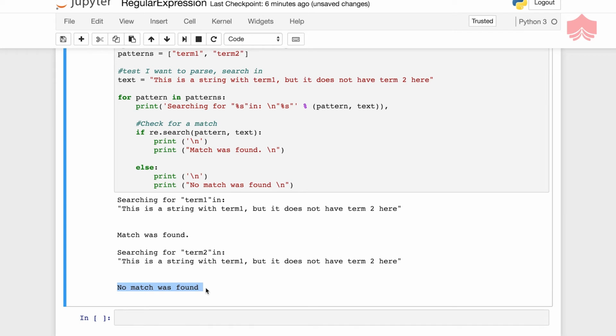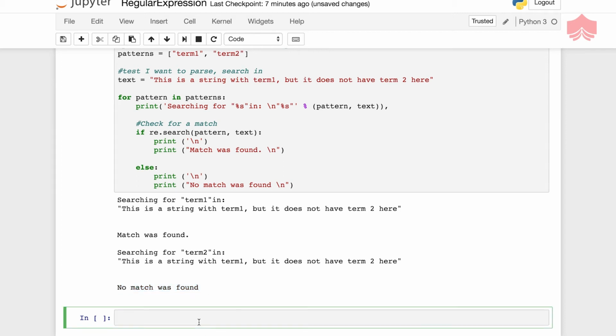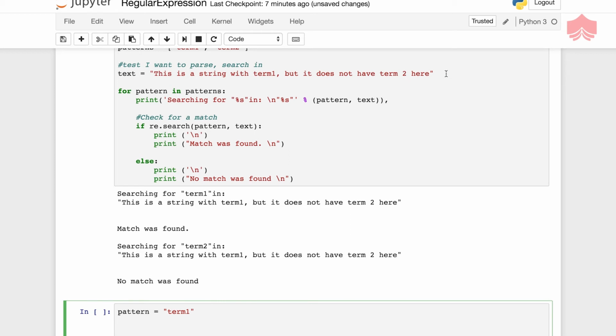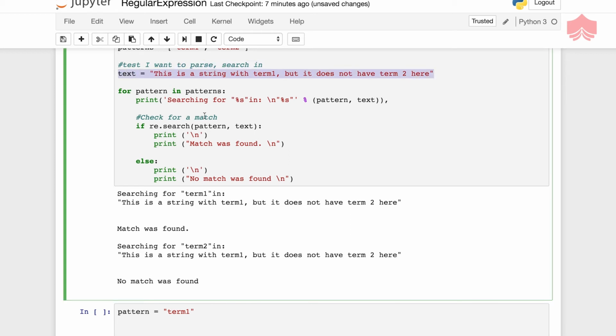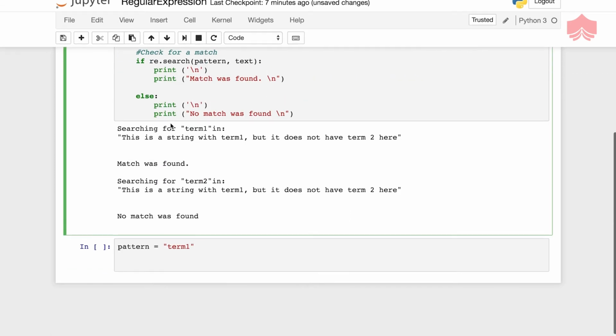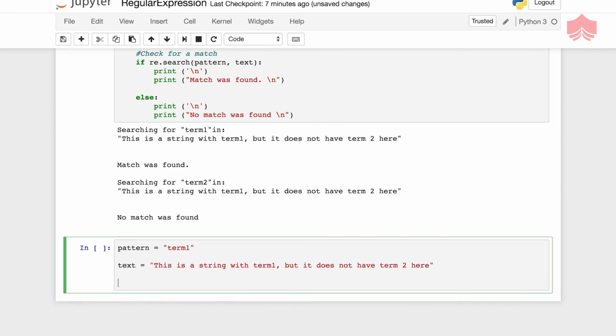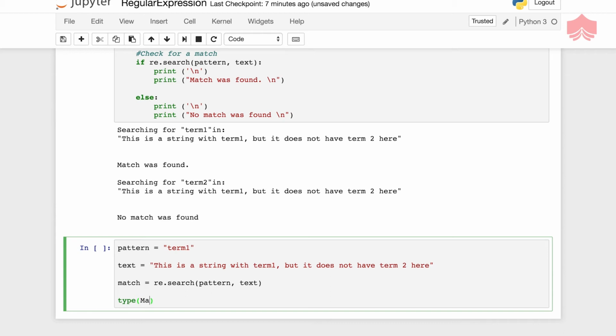To give a clearer output, let's check out this example below. I'm going to take this same thing, a list of the things that we want to search for, and I'll only put term 1 in this, and then I'll have the same text to parse. I'll copy paste this, then I'd say match is equal to the search, and print the type of match.